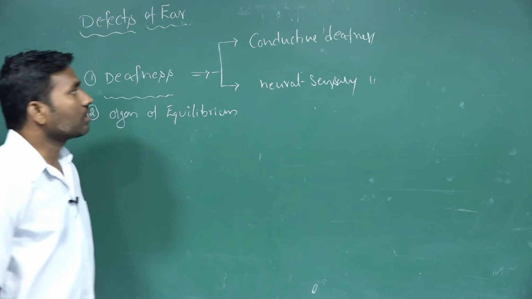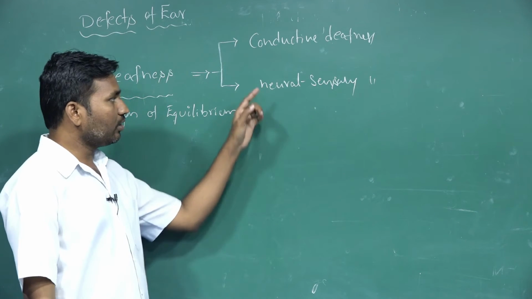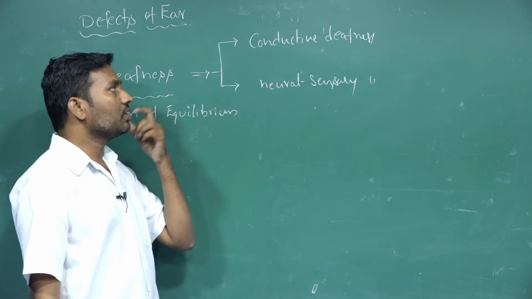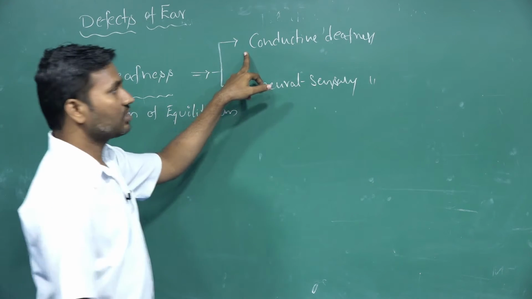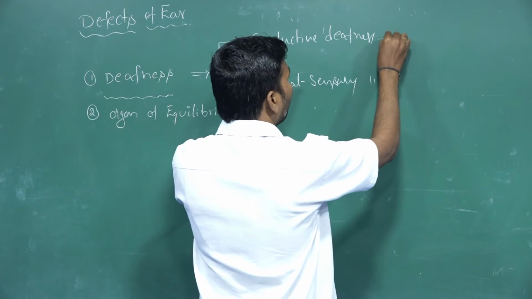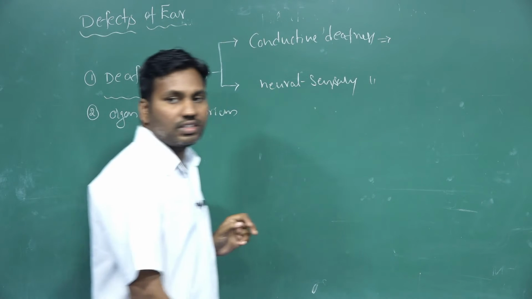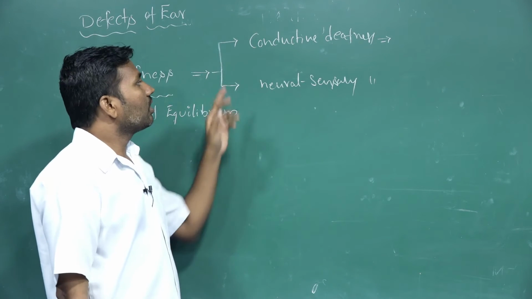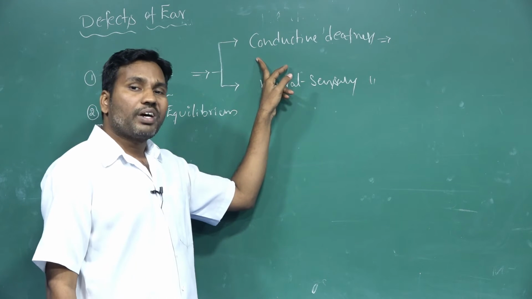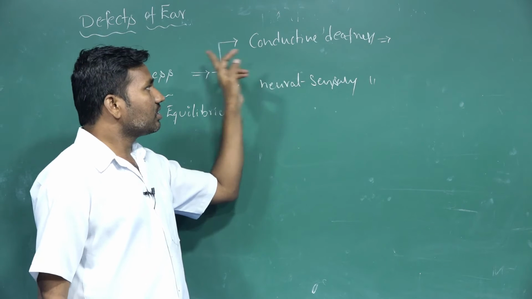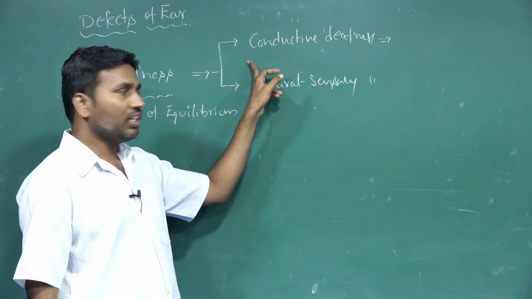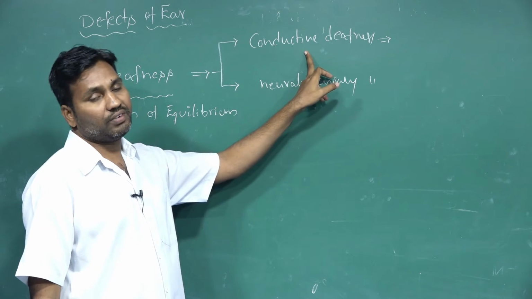The first one is conductive deafness. When the conductive parts of the ear are not working properly, the deafness that forms is called conductive deafness.